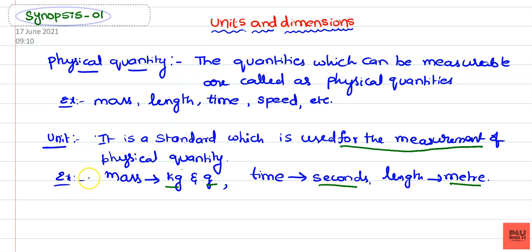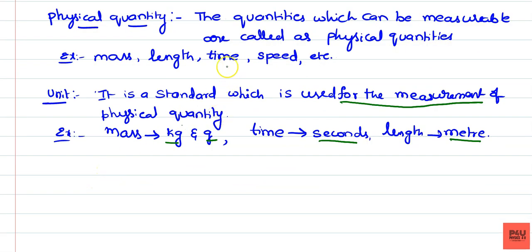Okay. Next, coming to the numerical value. So what is meant by numerical value? Let us consider the number of times a unit is multiplied. Suppose the mass is considered as 2 kg.